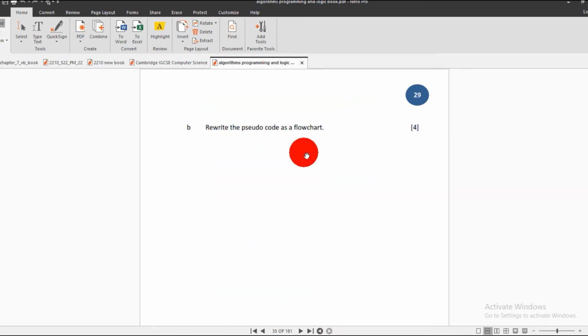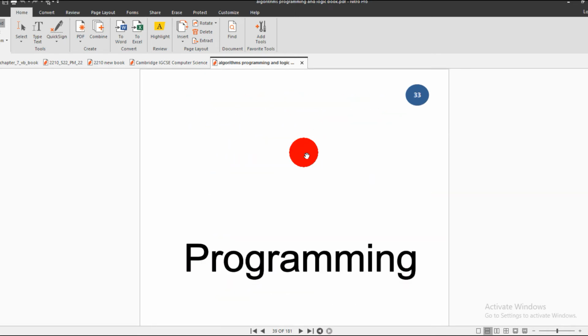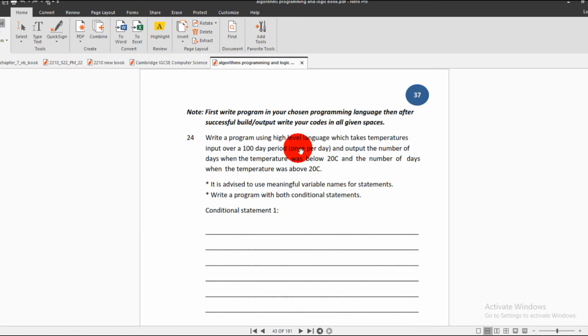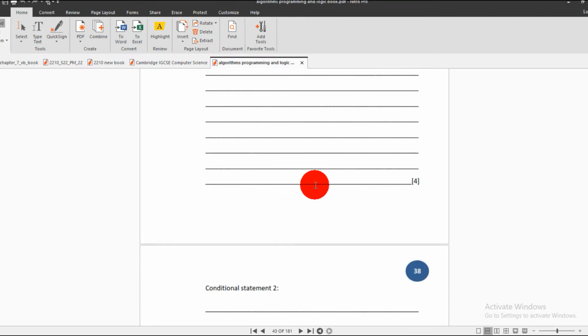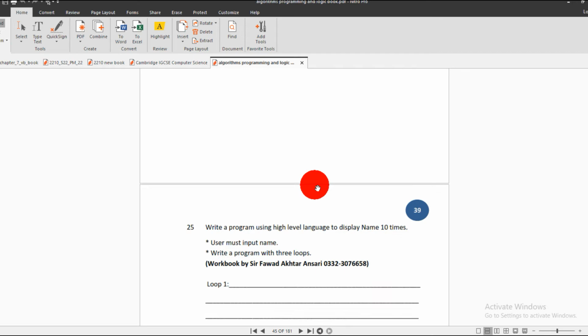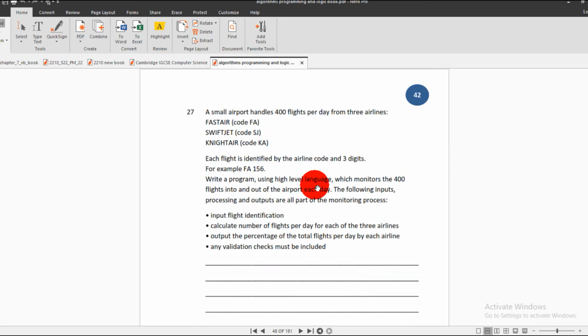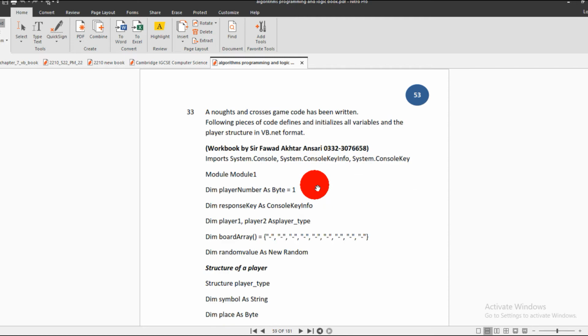Okay, now jump to the programming part. Programming. Now first write the program in your chosen programming language. Then after a successful build or the output, write your code in all given spaces. So you have to first make the program for this scenario, and then you have to write the code into this provided space, once you get the successful build, right? If you do not get the successful output, you cannot write the answer, you cannot write the code. Okay, now let's jump to the next question.